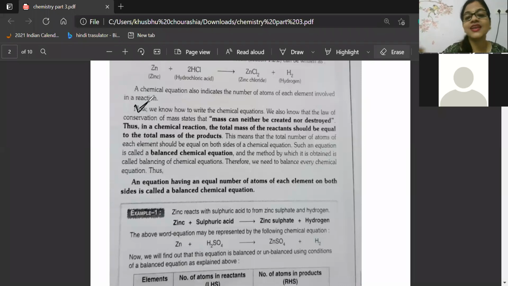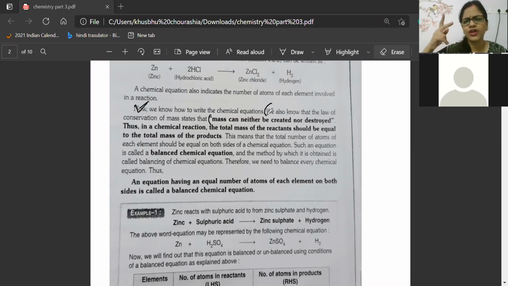So mass can neither be created nor be destroyed. See, this is the law of conservation of mass. This is what I told you now. Mass can neither be created nor be destroyed. It can only change its state from one form to another. So that is the law of conservation of mass. Okay, this one must be in your note. For balancing, first important is the law of conservation of mass.